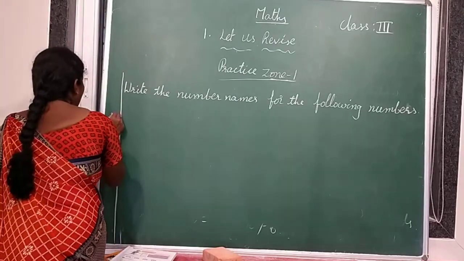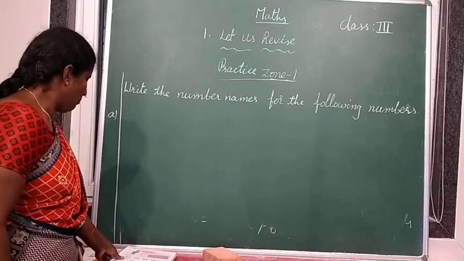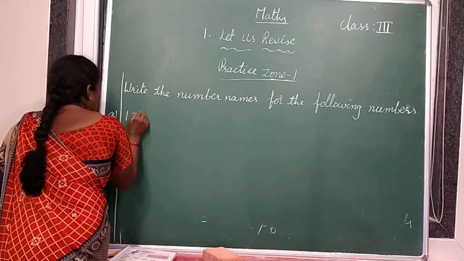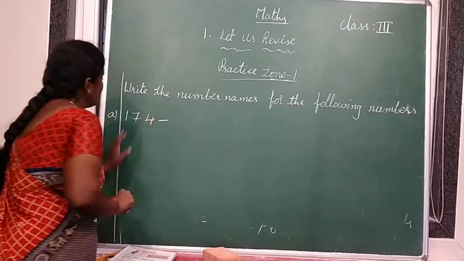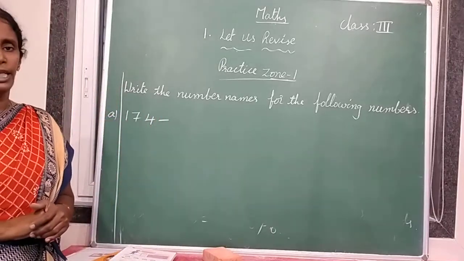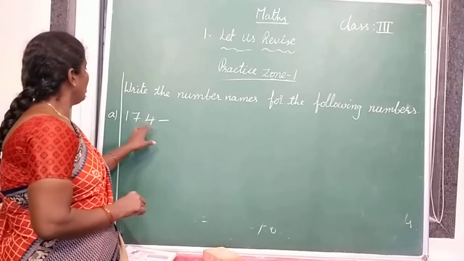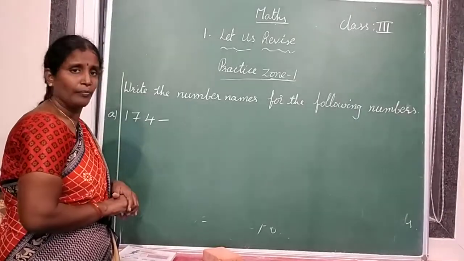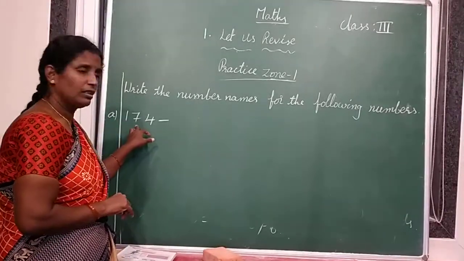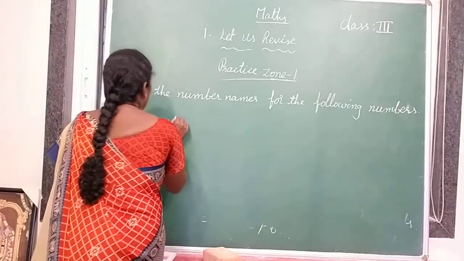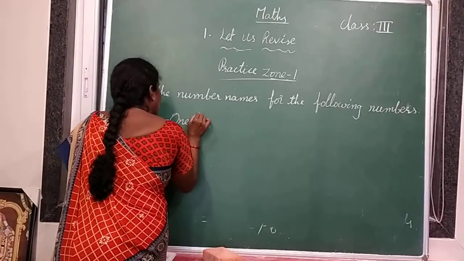Here numbers are given. We have to write the number names. So first one, 174. How many digit number is it? 3-digit number. So what is the number name of this number? 174. Very good. Write in your classwork.